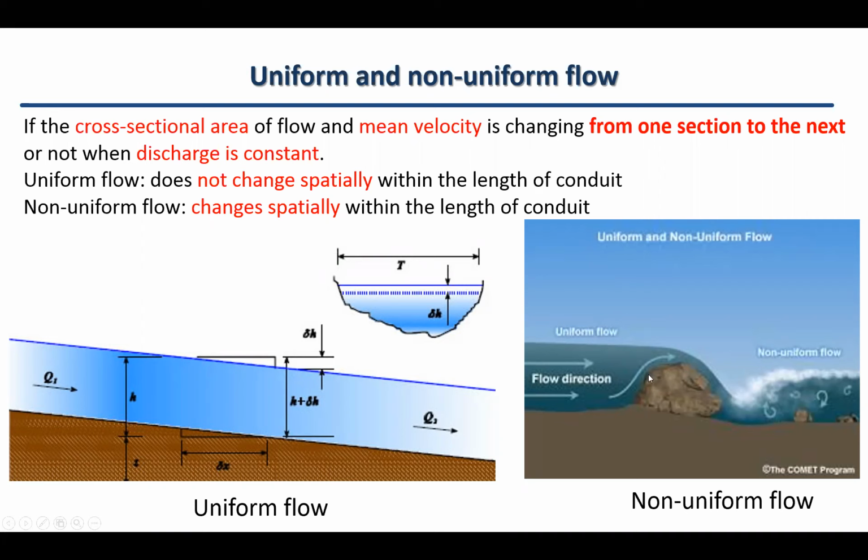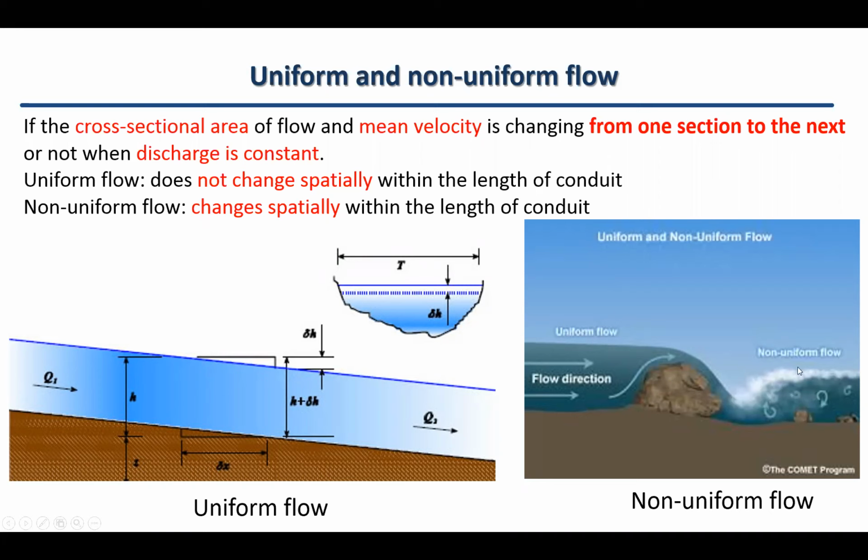However, if, for example, we have some sort of a bolt in here and a rock somewhere in here, but the flow discharge is fixed, constant, not changing, the depth of the flow behind the rock and on the top of the rock is different, and the velocity is also different. Here there is a slow velocity, but on the top of the rock we have a high velocity, so there are different velocities and cross sections as well.